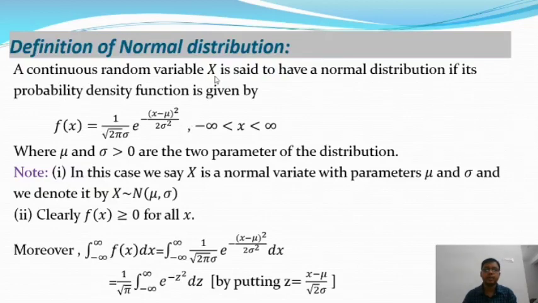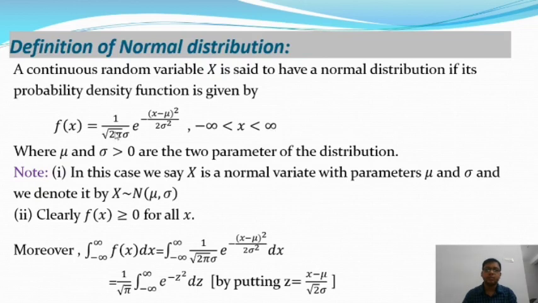A continuous random variable X is said to have a normal distribution if its probability density function is given by f(x) = 1 by root 2 pi sigma e to the power minus (x minus mu) whole square by 2 sigma square, where x lies in the interval minus infinity to plus infinity. In a continuous distribution the probability density function exists, and in a discrete distribution the probability mass function exists.